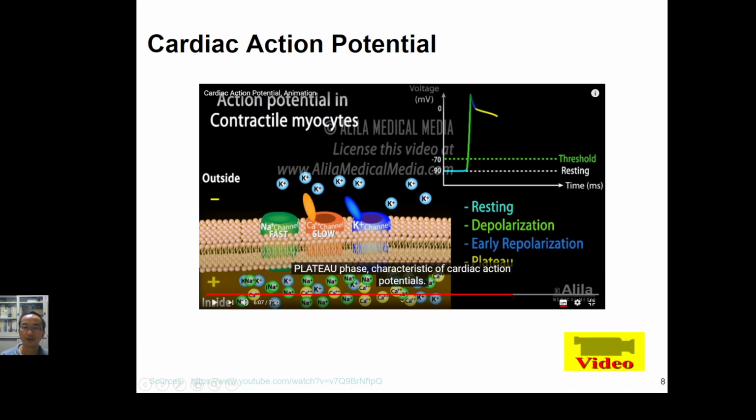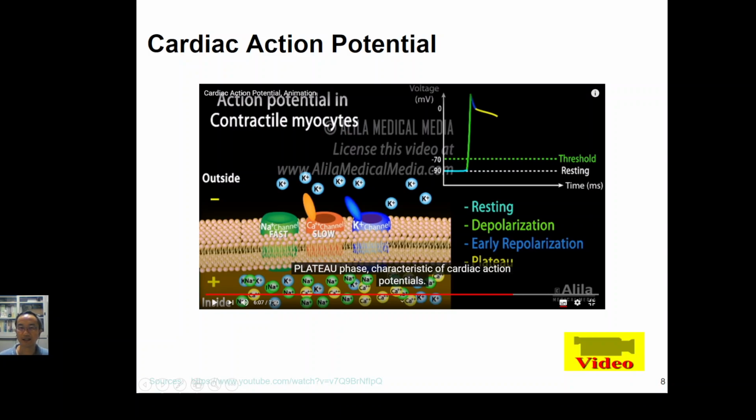After the SA node generates its action potential, very sharp like the action potential generated at a neuron, the action potential is generated for its neighbor, let's say the contractile myocyte. It will increase the calcium ion. So that is the reason why it has the plateau.